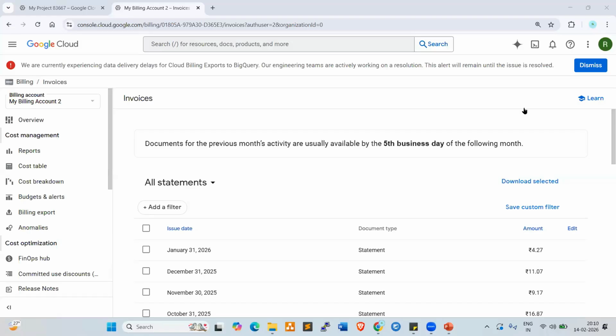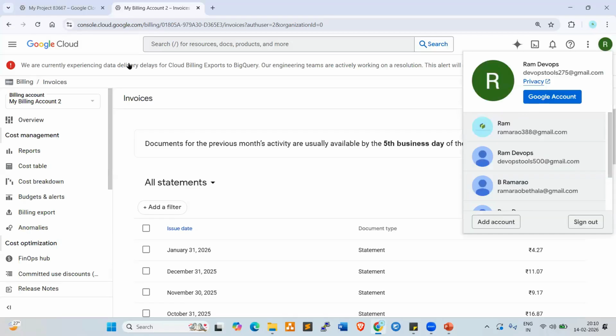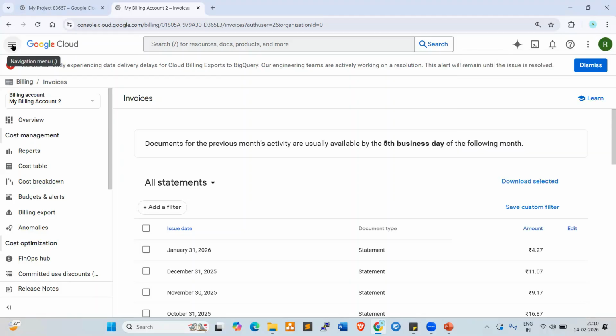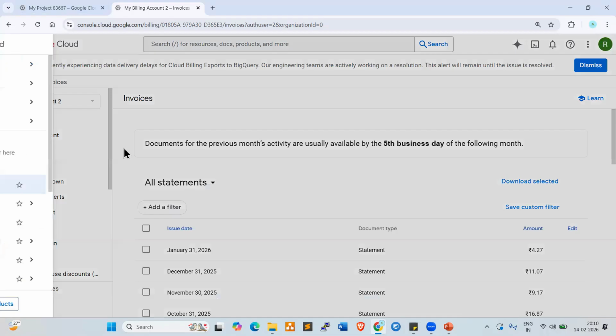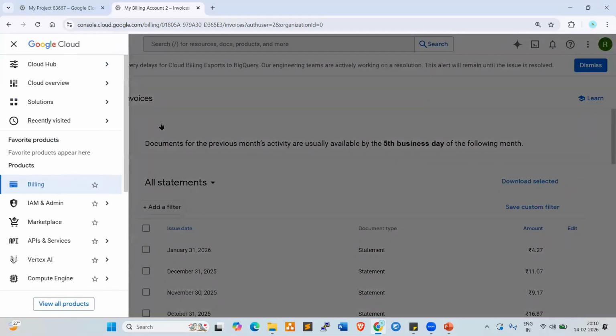Fine. So if you want to create any server, which is a VM instance, go to the navigation menu. Click on navigation menu. Look at here, everyone. Go to Compute Engine. So click on VM instances. Click on this.